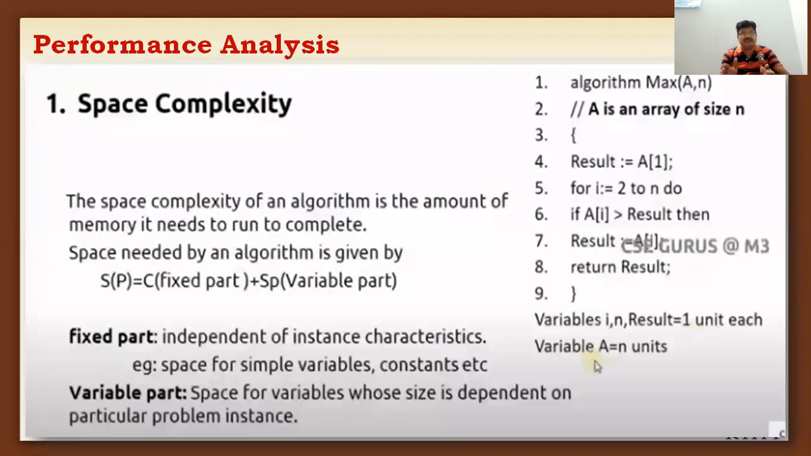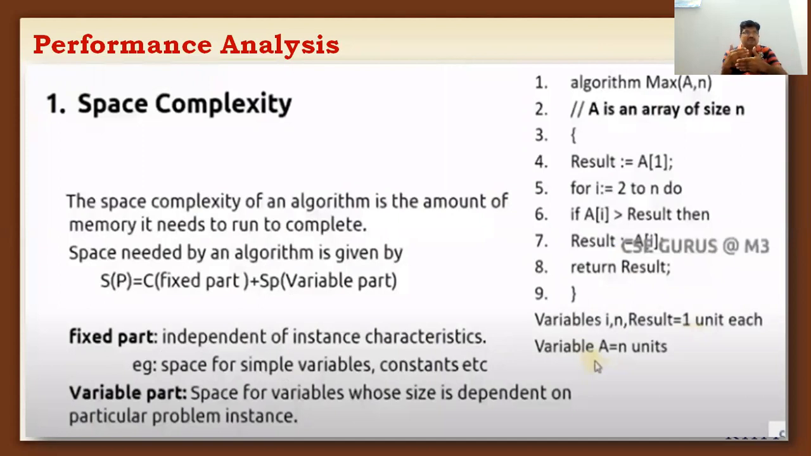Int a equal to 10 means that it will occupy some memory location. Which type of memory location? A fixed memory location. If I say A of 10, an array of 10, how much memory will the array of 10 occupy? I can't say. A of 5, how much memory will an array of 5 take? I can't say. Why? Because it always depends on the value of 5.